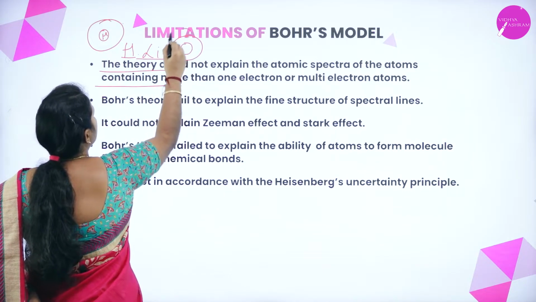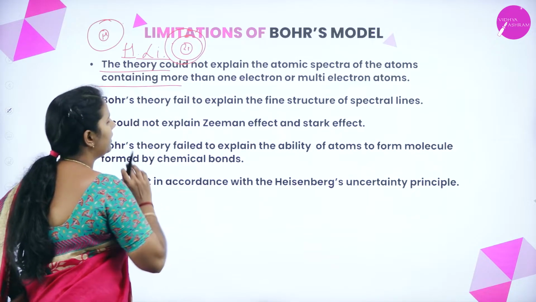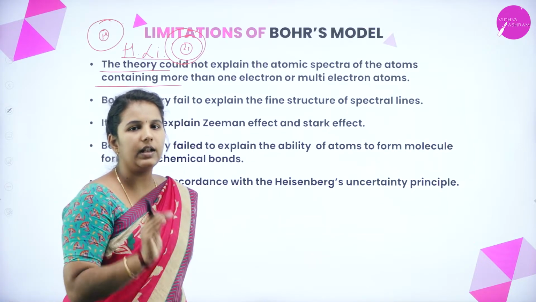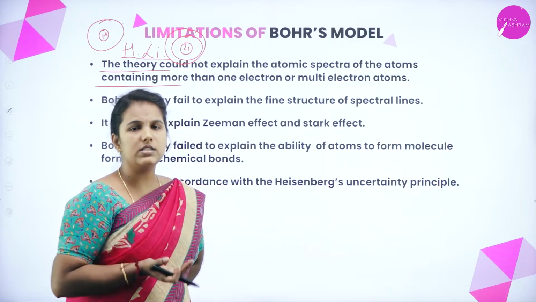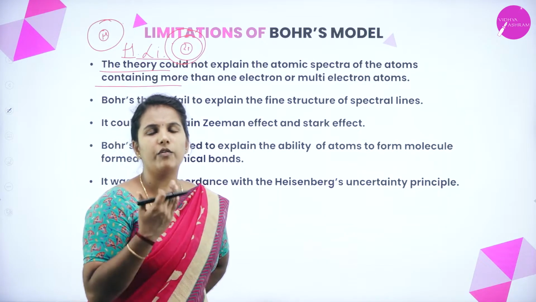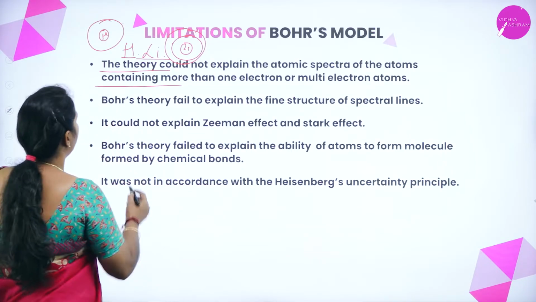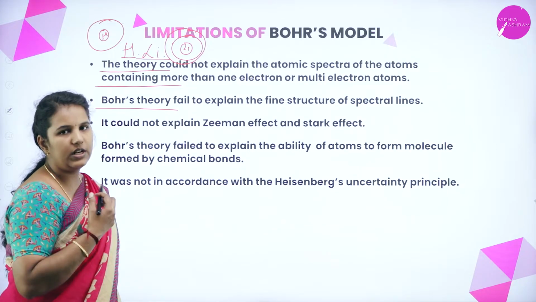Is it right? So this theory is applicable only to atoms with a single electron in the outermost shell, whereas for the rest of the elements which have many electrons in the outermost shell, this theory cannot be applied. And Bohr theory has failed to explain the structure of spectral lines.